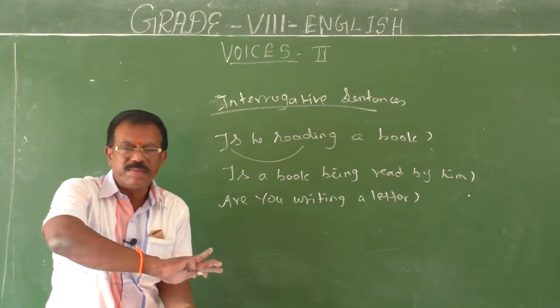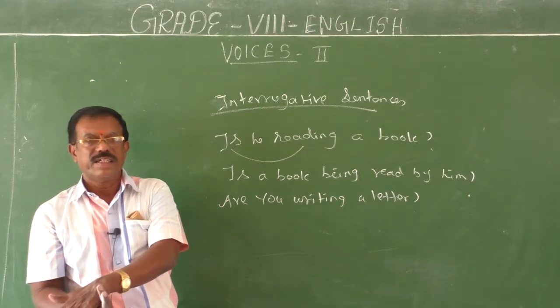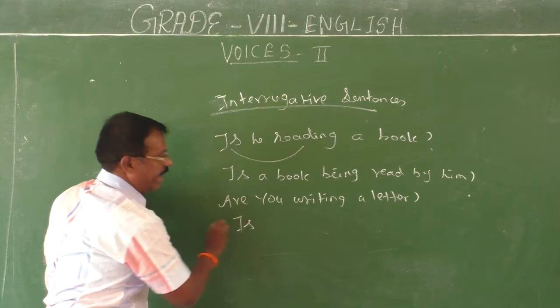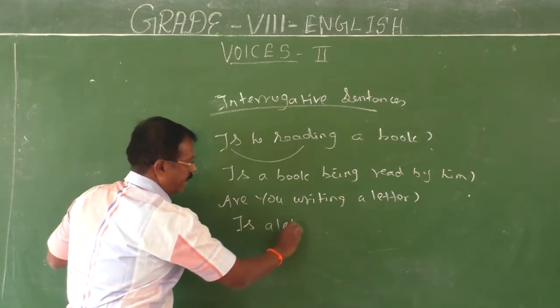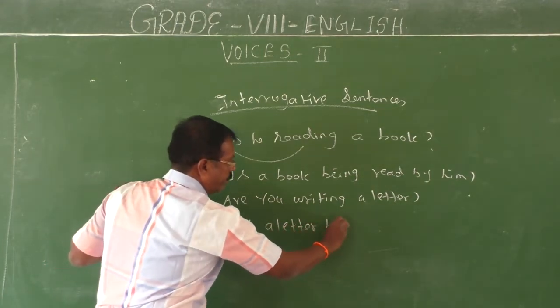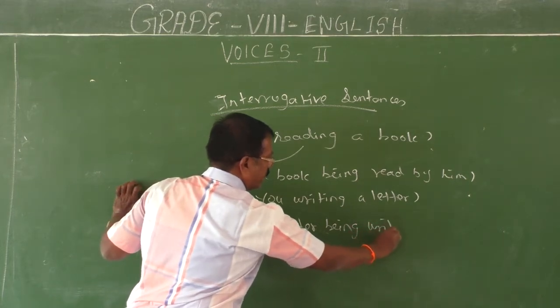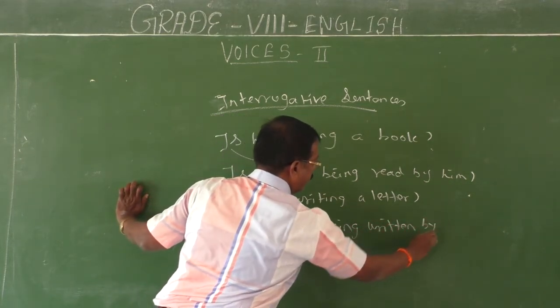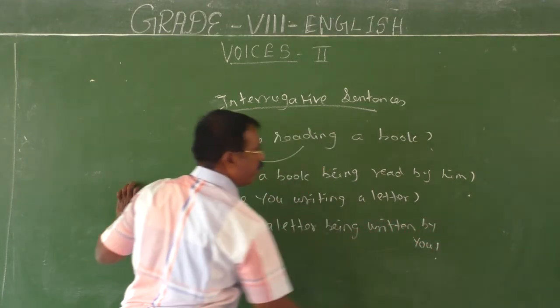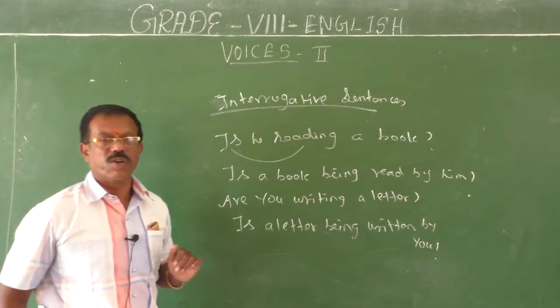Now change the same sentence into a question easily: Is a letter being written by you? I hope you could follow me.